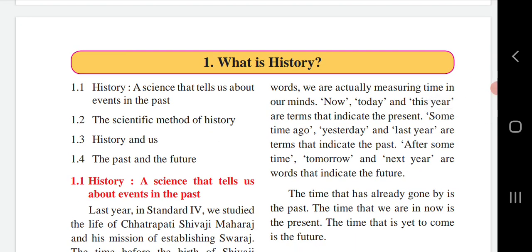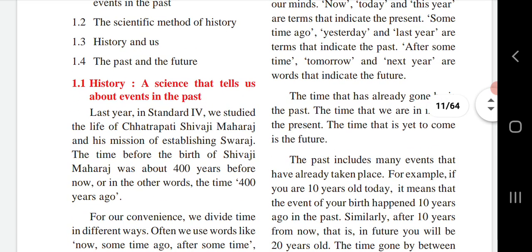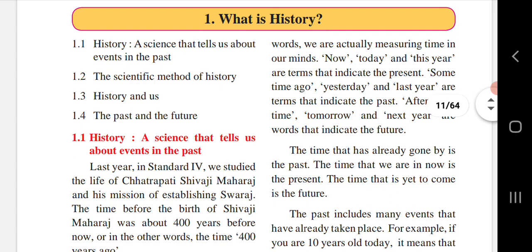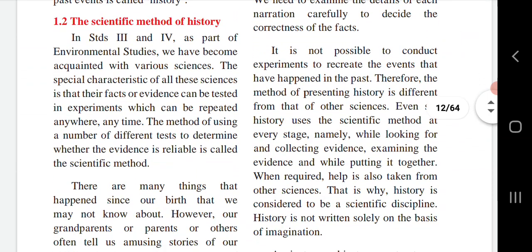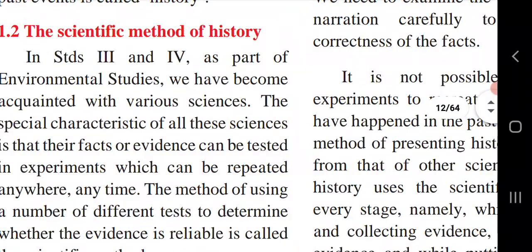Today we are going to study Standard 5th Environmental Studies Part 2. The first part we had discussed was 1.1, History, a science that tells us about events in the past. We had seen the past, present, and future, and the science that tries to understand past events is called history. That concept we had seen in this topic. Today we are going to see the next topic, 1.2, the scientific method of history.